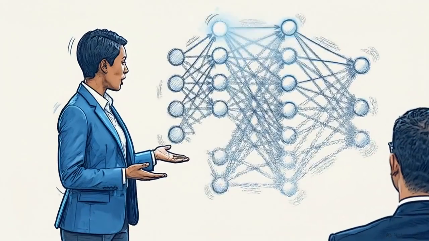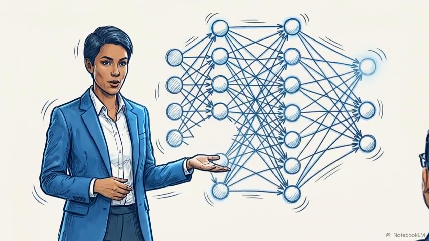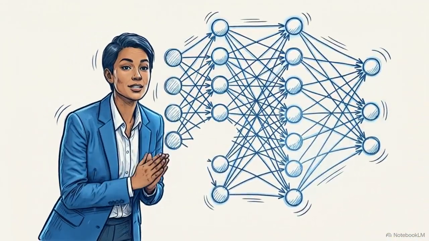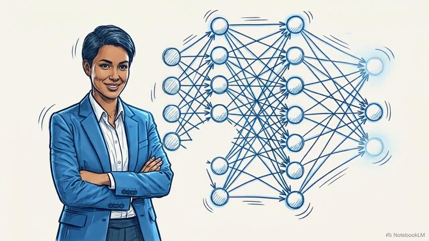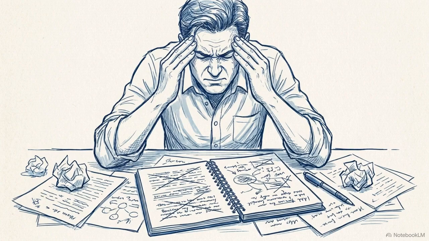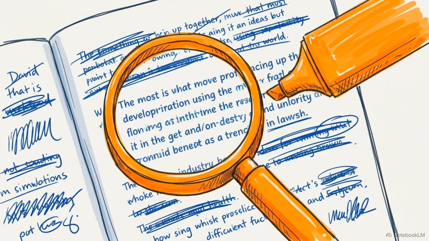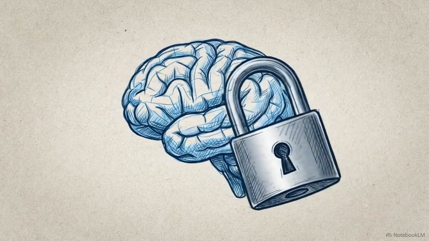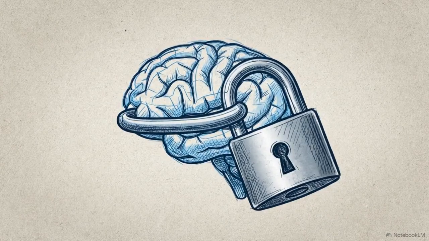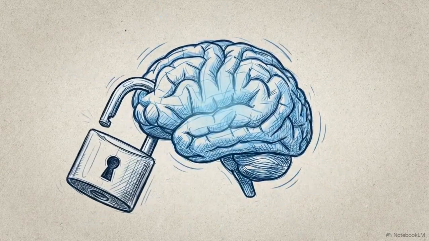Speak aloud and try to explain a concept, like neural networks, to a person with no technical background. Aim for a simple, direct explanation. If you struggle to find the right words or rely on complex jargon to finish the thought, you've identified a specific area that requires a second review. Successfully completing this explanation out loud proves that you can retrieve and apply the AI information independently, locking it in.